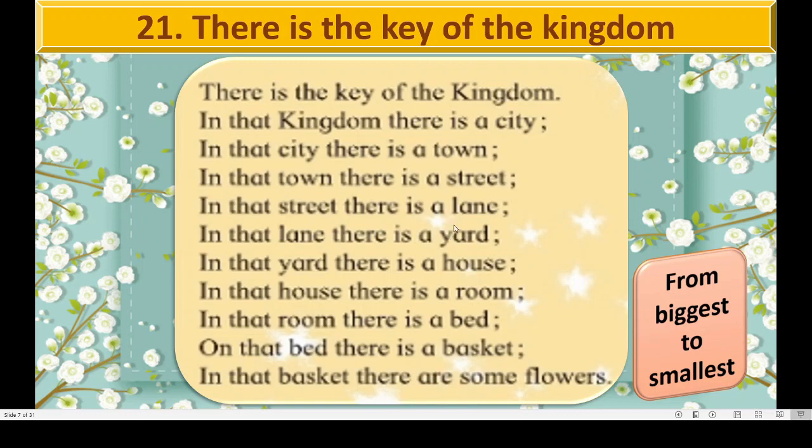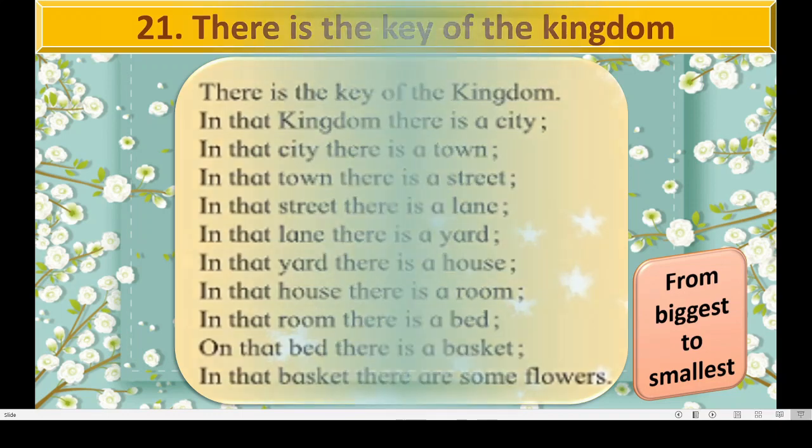And the yard is inside the lane. And the house is inside the yard. And the room is inside the house. And in that room the bed is there. On the bed the basket is there. And inside the basket some flowers are there. Got this? Now see this. We will arrange them from biggest to smallest.